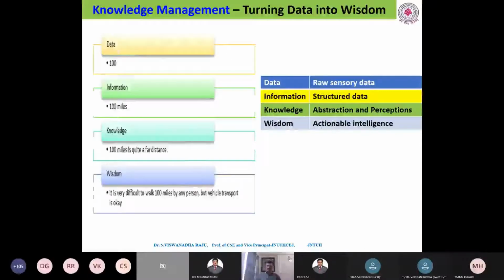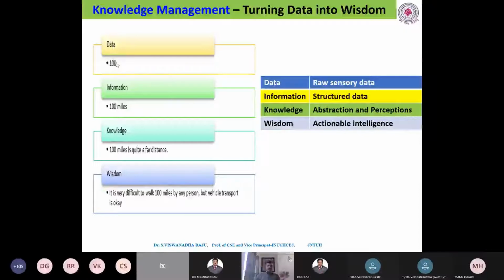Let us look into this example I am going to share with you. A data: I received the data from the device or maybe from the sensor. So this is 100. What is this 100? I am not able to predict whether this is 100 rupees, 100 crores, 100 miles or 100 kilometers. So I have a doubt. Why am I having the doubt? Because it is raw data. It doesn't have any extra information, just a figure I received.